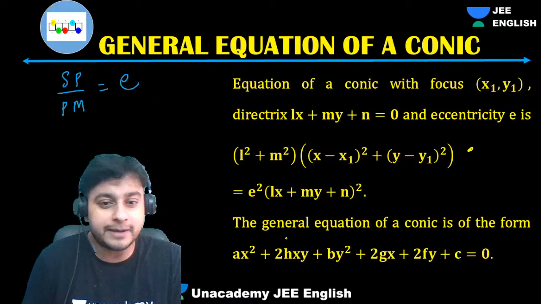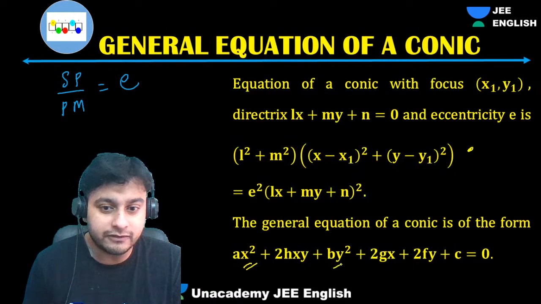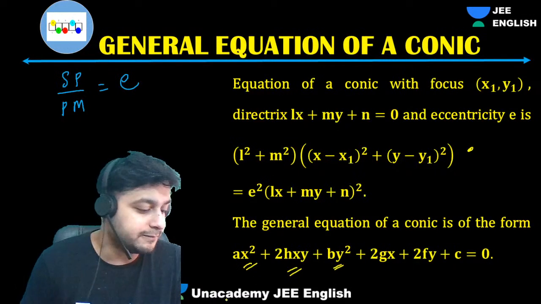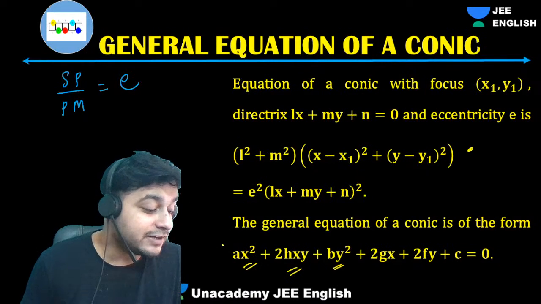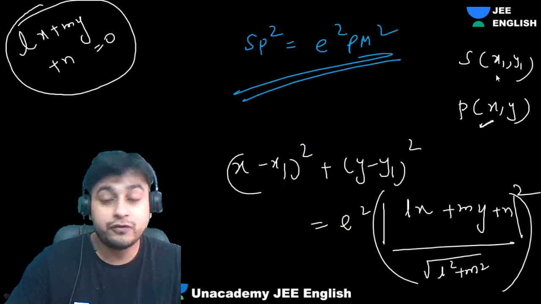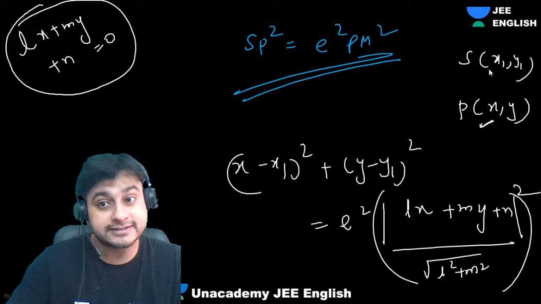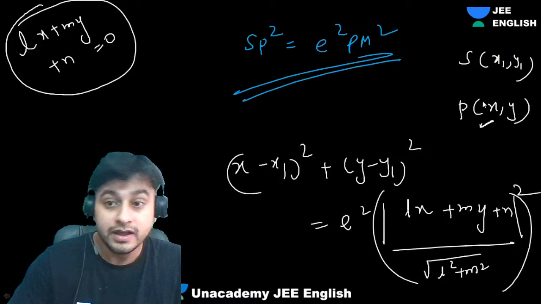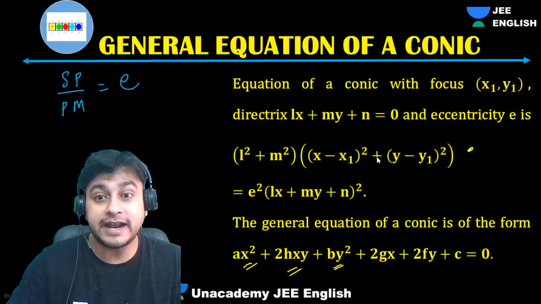So when you open it up, you will get an x square term, a y square term, and an xy term. Not x1 y1. Focus is S, that is x1 y1. P is x, y, any random point. What was P here?